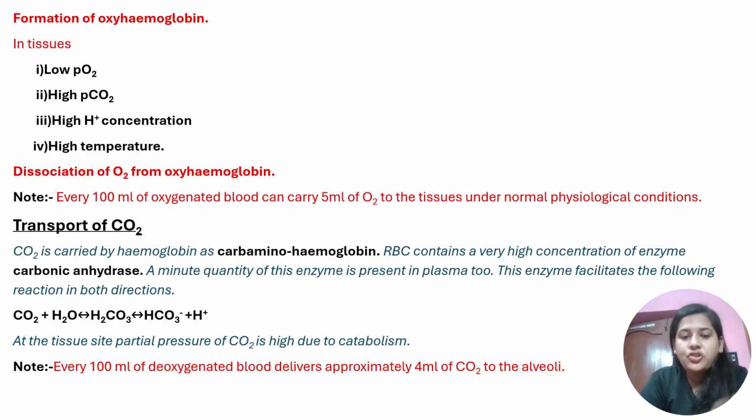So CO2 plus H2O forms H2CO3. What is H2CO3? Carbonic acid, right? This carbonic acid dissociates into HCO3 minus, that is bicarbonate, plus H plus ions. There are two effects which occur: one is the chloride shift and the other one is the Bohr effect. You don't need to know about that in detail, so I'm not discussing it here. You just need to know the facts, so I'm saying only as much as is required. These are the reactions by help of which carbon dioxide is transported inside the body.